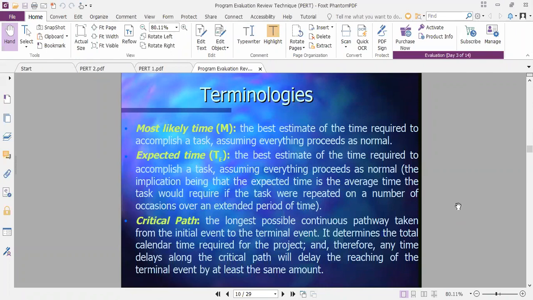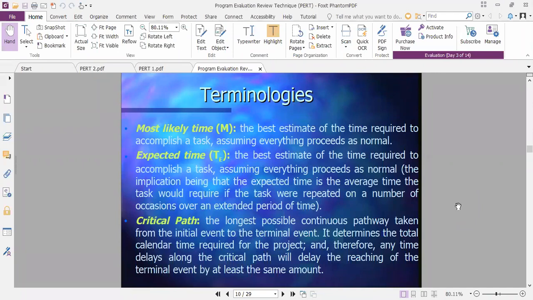At least expected time. Suppose let's consider that you have three friends. One is always talking in an optimistic way, one is always talking in a pessimistic way, and one is always talking in the most likely way. The optimistic person may say, yes, 8 months this house can be completed, everything is ready, this is ready, this is ready. The pessimistic person will cry, everything is going wrong, this is not happening, this may take more time.